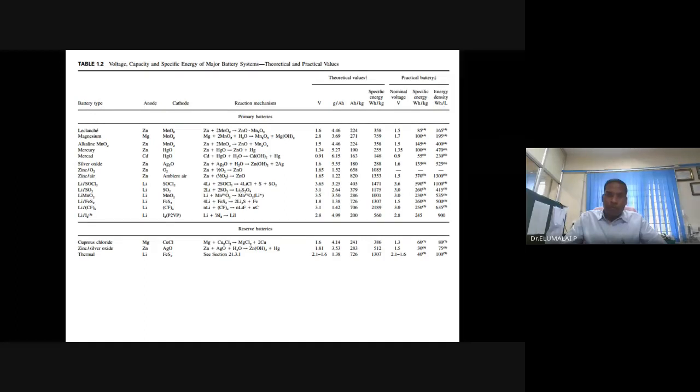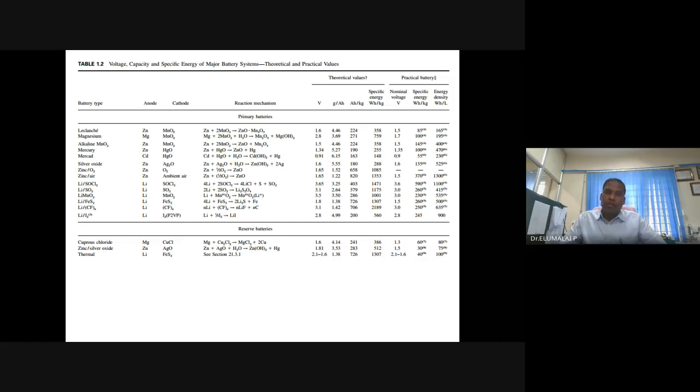1.5 divided by 1.6, as high as 90%, as high as 95%. That's the voltage efficiency. Unlike fuel cells, where the voltage efficiency is less than 90, sometimes 60, 70. But these primary batteries deliver very high voltage efficiency. The ratio between the practical voltage to that of the theoretical voltage or thermodynamic voltage is the voltage efficiency.